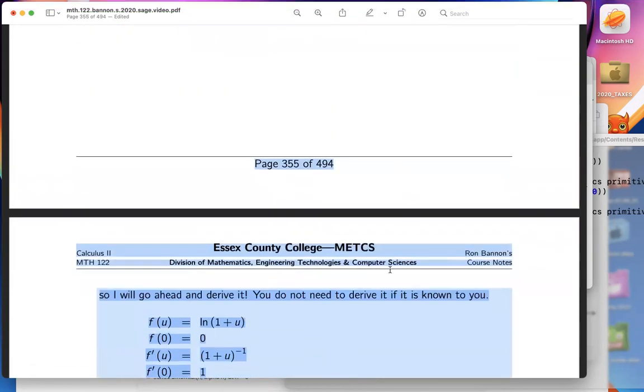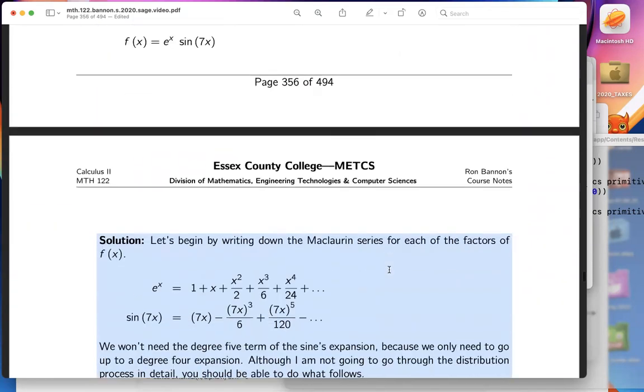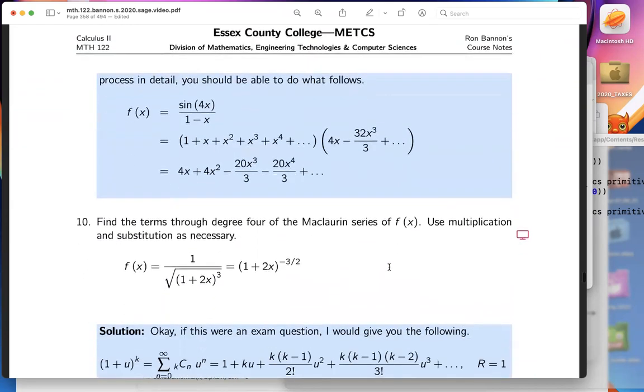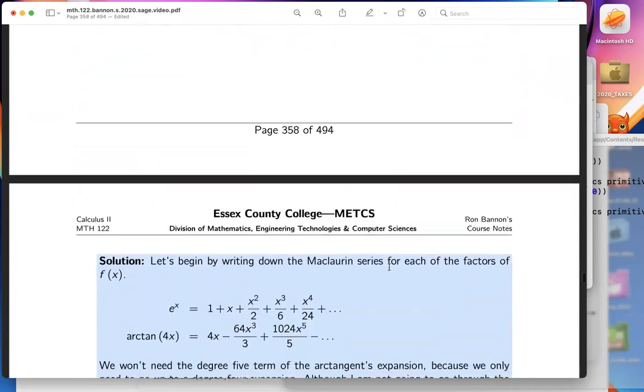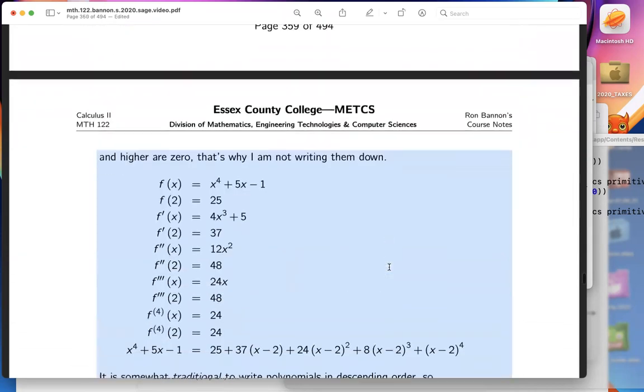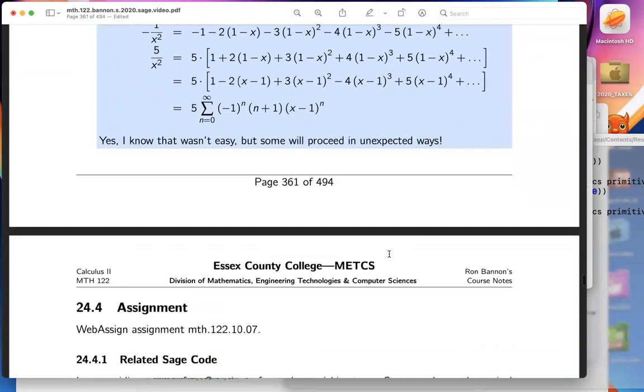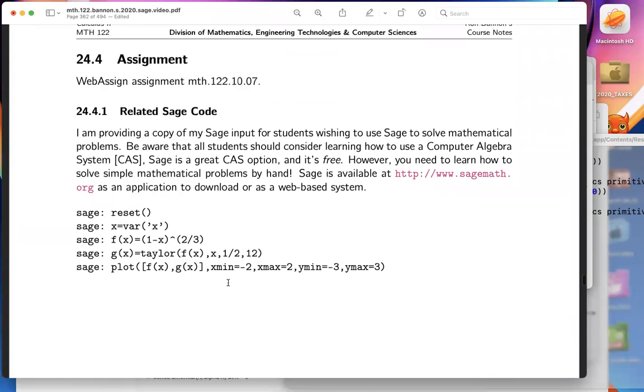But there will be some Sage code in the problems. And there's going to be some Grapher examples. And maybe I'll do Wolfram Alpha sometimes. But in each section of the notes, you're going to see eventually, after you get through all the material, and it does require a lot of work, some Sage code over there. You may want to take a look at it, including how to get a Taylor series using Sage.